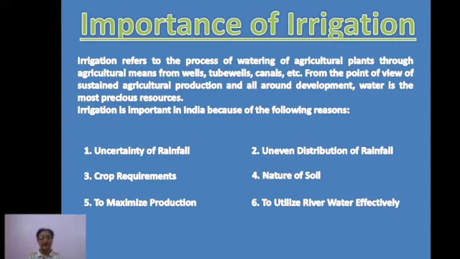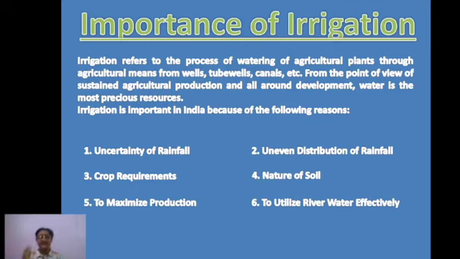So from the point of view of sustained agricultural production, to get a sufficient amount of agricultural production and all-round development, water is the most precious resource which we should have, and that's why irrigation is important in India. Especially in India, it becomes more important because of these reasons.